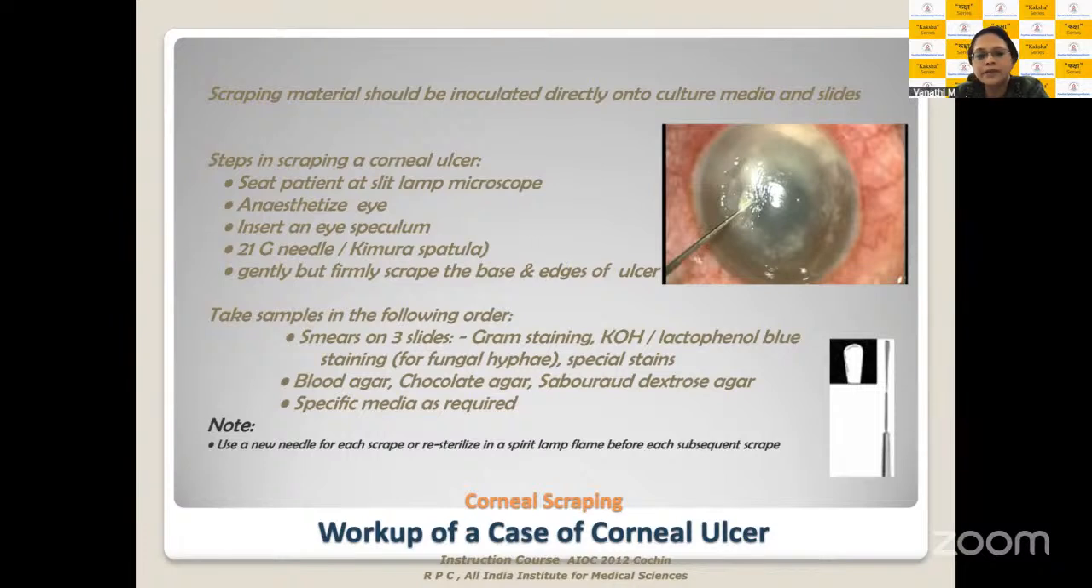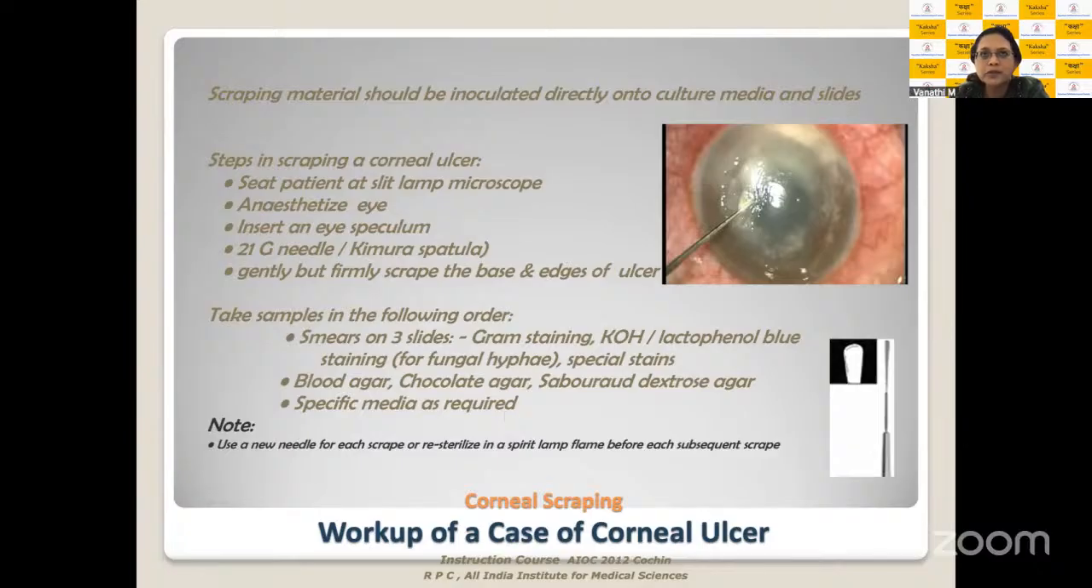Always, basics: you would have your Gram staining, your KOH or lactophenol blue staining for fungal hyphae, and special stains if you're looking at special ulcers, like Acanthamoeba. Then you would plate on blood agar, chocolate agar. Normally we do a nutrient agar and you would do a Sabouraud's agar for your fungi. If you're suspecting Acanthamoeba, then you're going to do non-nutrient agar with E. coli, or other media for any other fastidious organisms. So I would urge all of the postgraduates to go back and revise.